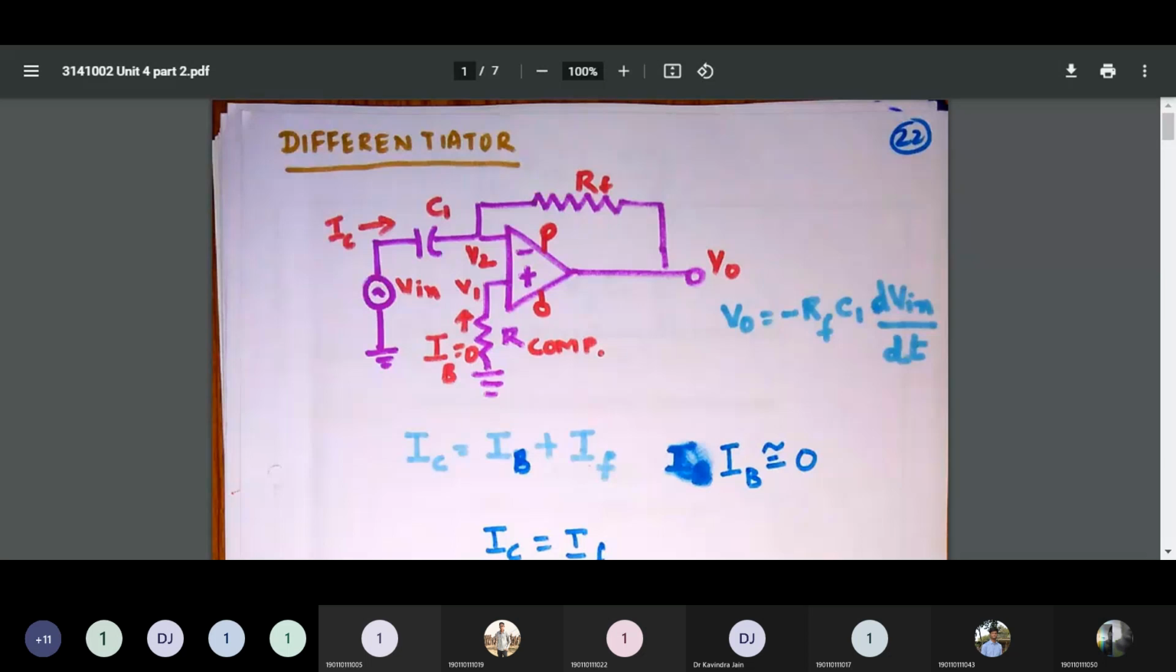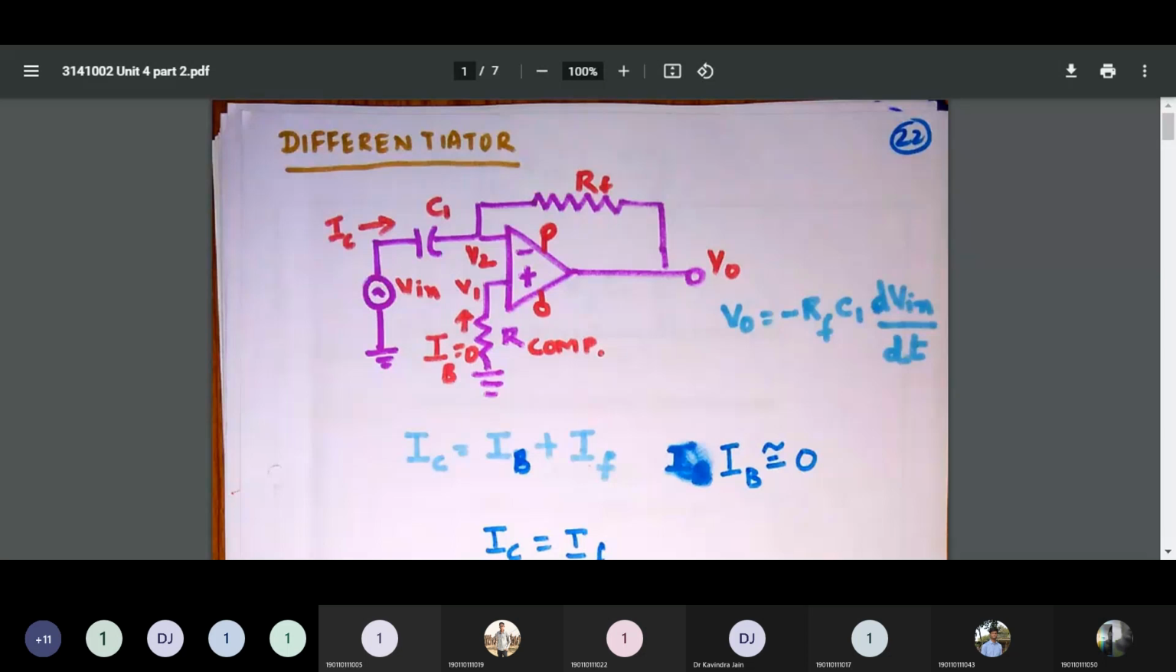Now we are providing our input from pin number 2. Pin number 3 is not provided with any kind of input voltage supplies. So we have an input bias current, IB, equal to 0, which is provided from V1 to pin number 3. From V2, we are providing IC, the capacitor current. The capacitor is labeled as C1. There is a feedback resistance known as RF, and the output, V0.